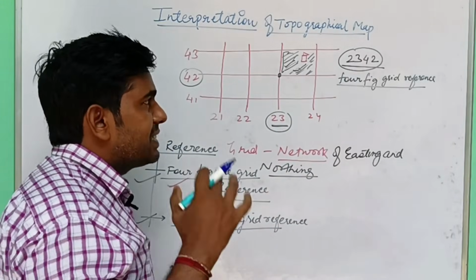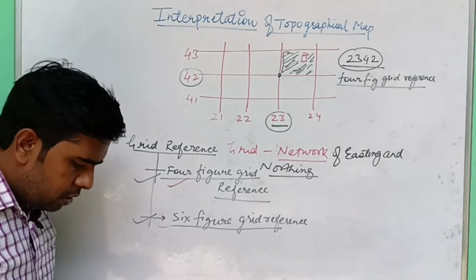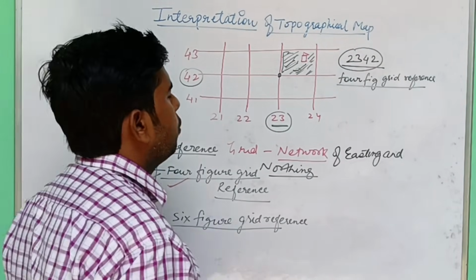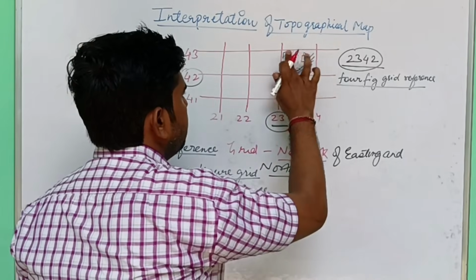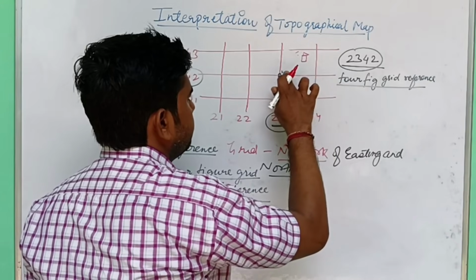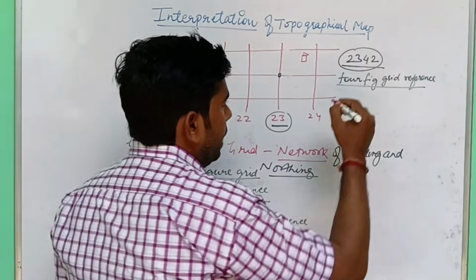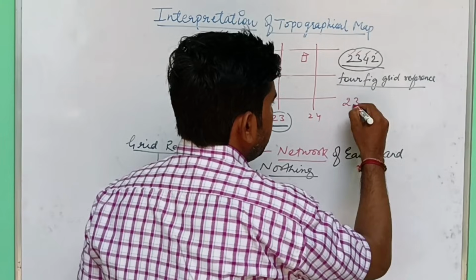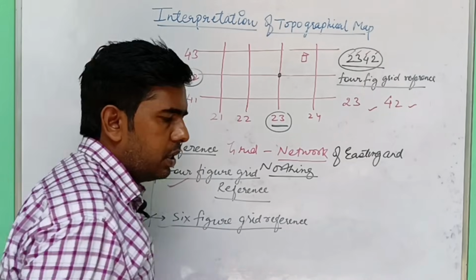Clear? So how will we find the exact location? So with the help of a 6-figure grid reference we find the exact location of a place. Suppose we have to find the 6-figure grid reference of this temple. So what we do? There's a 4-figure 1, 2, 3, 4. So between 23 and 42, there's a 1 figure and 1 figure. It becomes a 6-figure grid reference.